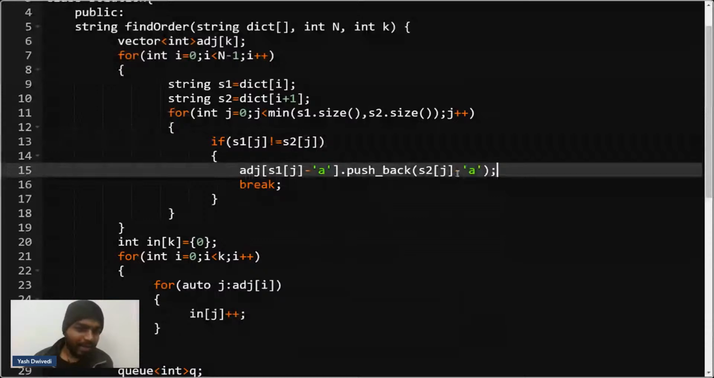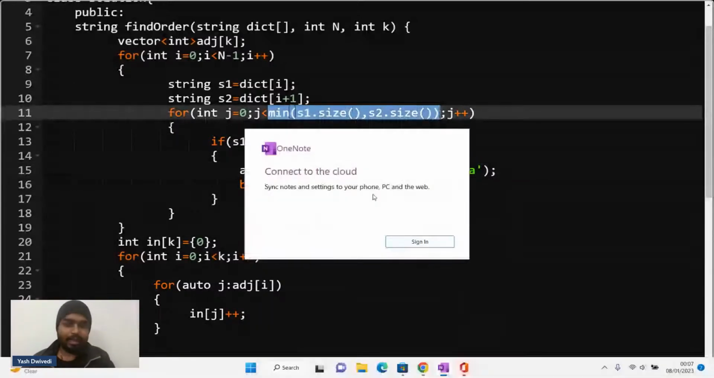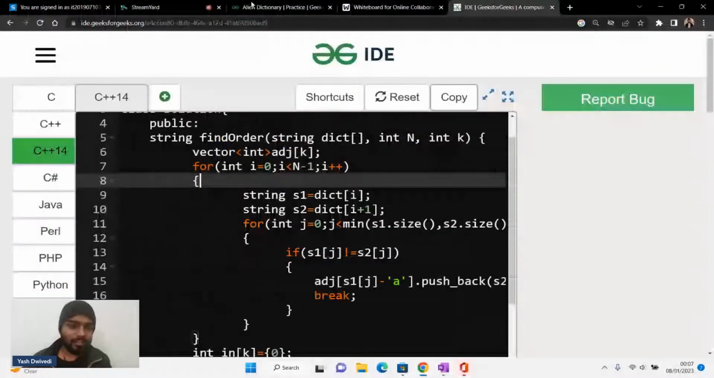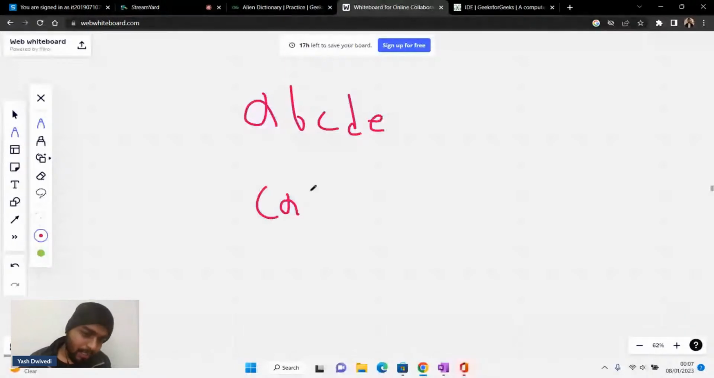This is how the dependency will look, and you will iterate to the minimum of the two lengths, right? See, if you look at this part here, let's say there's one word, A, B, C, D, E, and there's another word, let's say C, A, B. So you will run till here, the minimum length will be the limit. Please write MI in the chat.